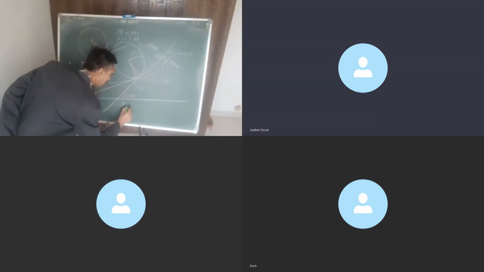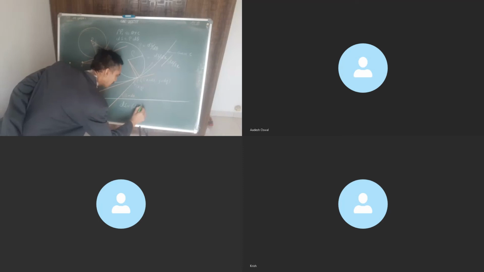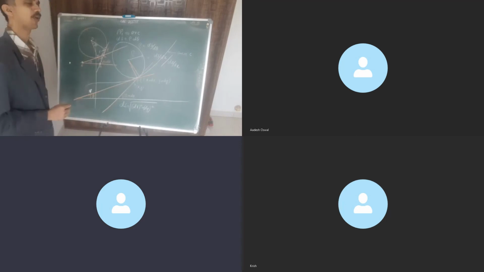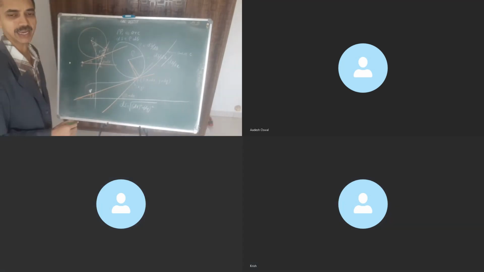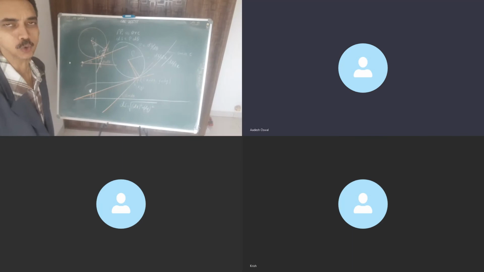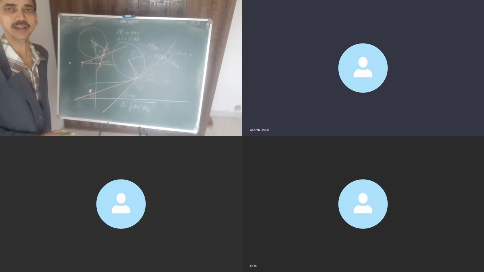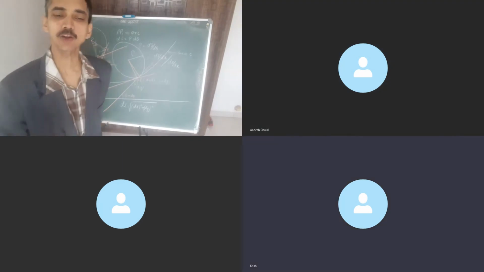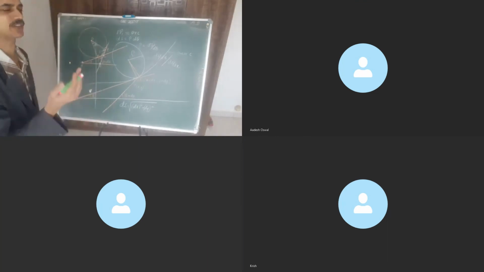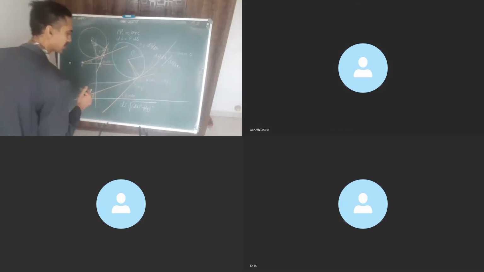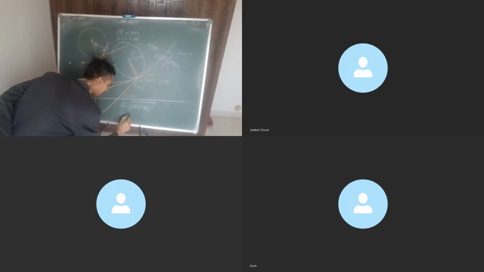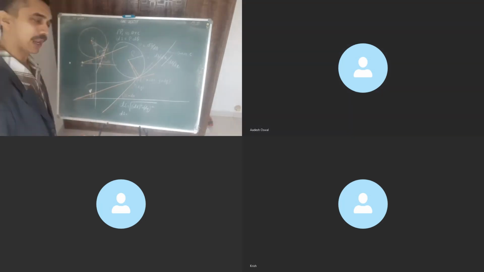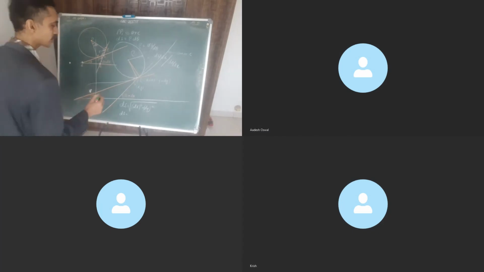Now ds is also equal to the square root of dx square plus dy square. Check it out, distance formula. Why? Because actually the arc can also be assumed, to our suit, to be a straight line. Can we say that? We can assume it to be a straight line. It is justified, you can take it that way. Because the length is actually very small.